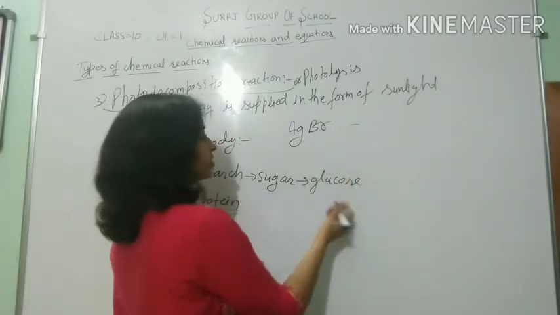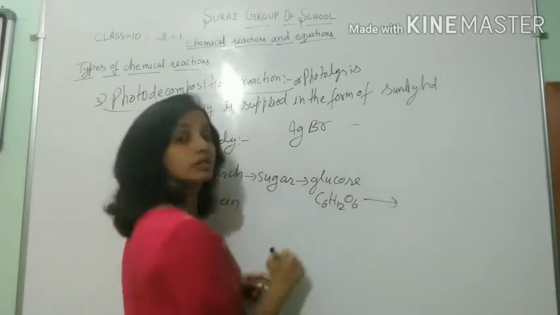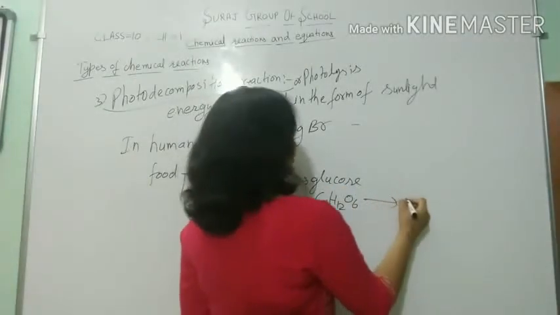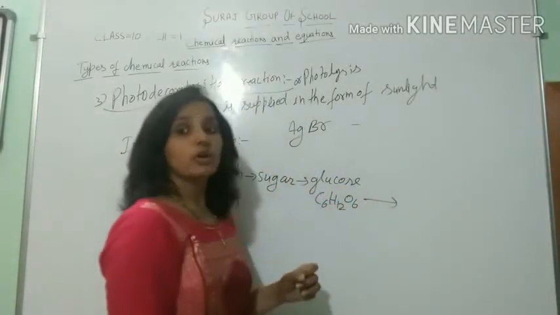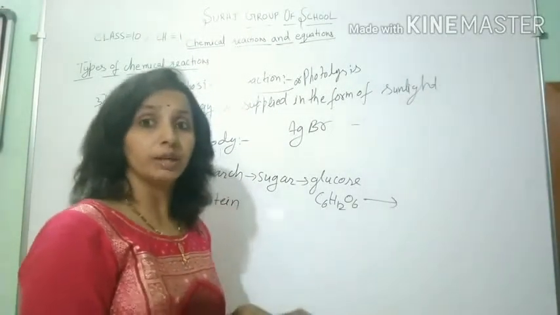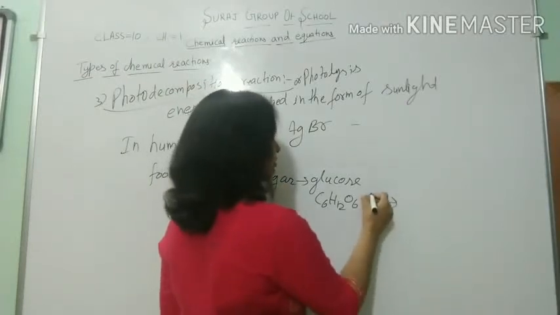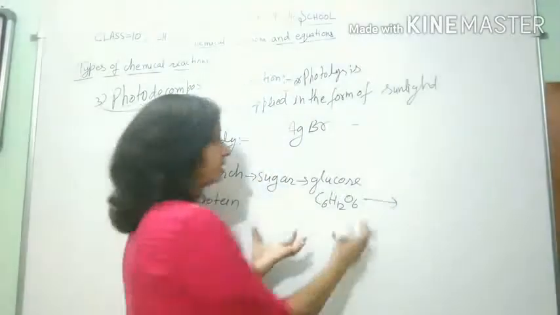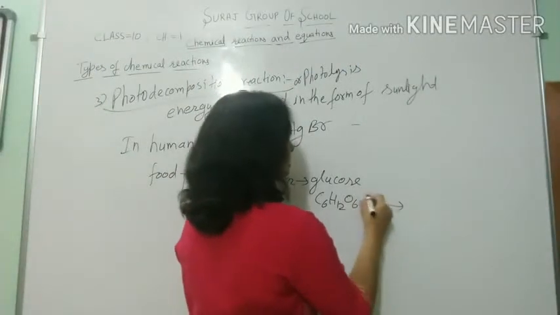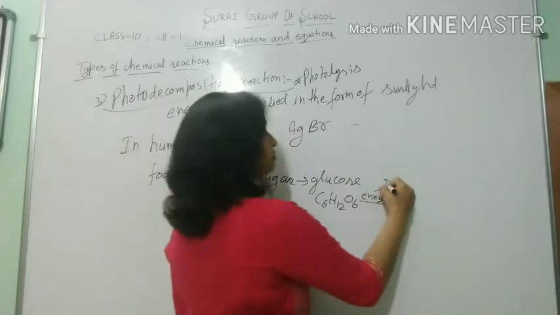We can take the reaction for glucose, C6H12O6, which is known as glucose. It breaks down in the presence of enzymes, biological enzymes which are present in our body. These enzymes are biological catalysts.